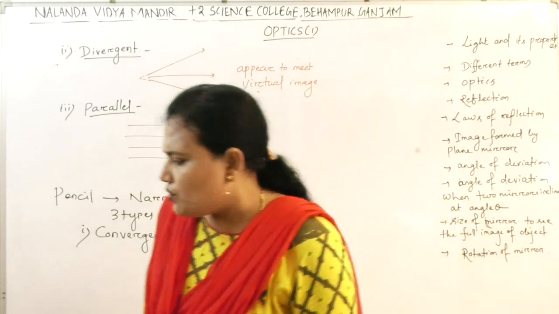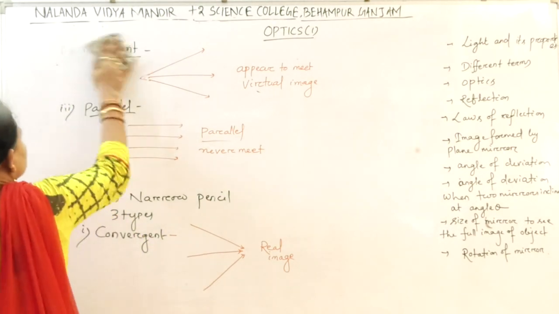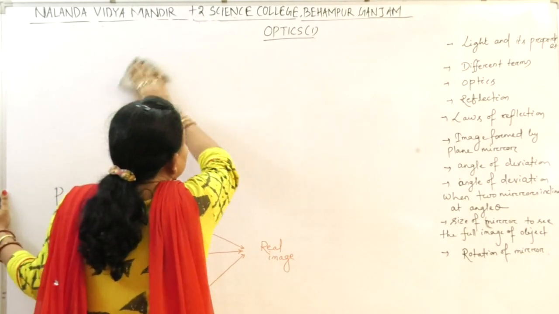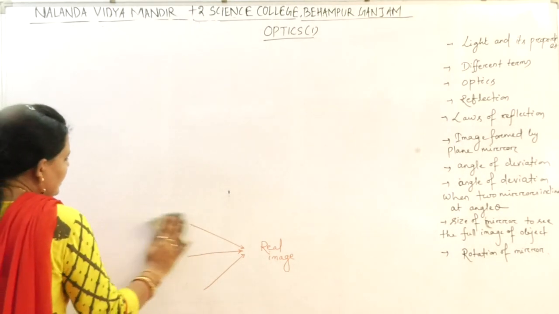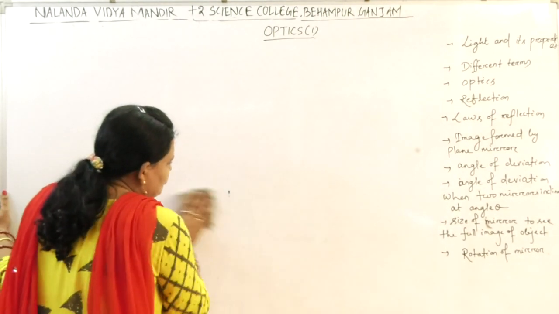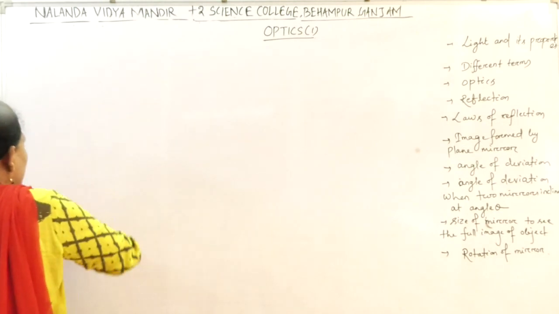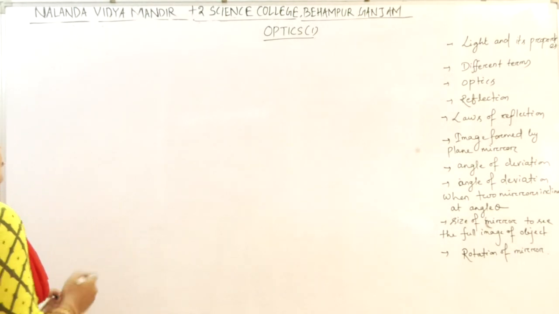These terms we will use while we study physics, optics. Remember, the arrow mark is very important while drawing the ray diagram, because the arrow mark shows the direction of propagation of the light.